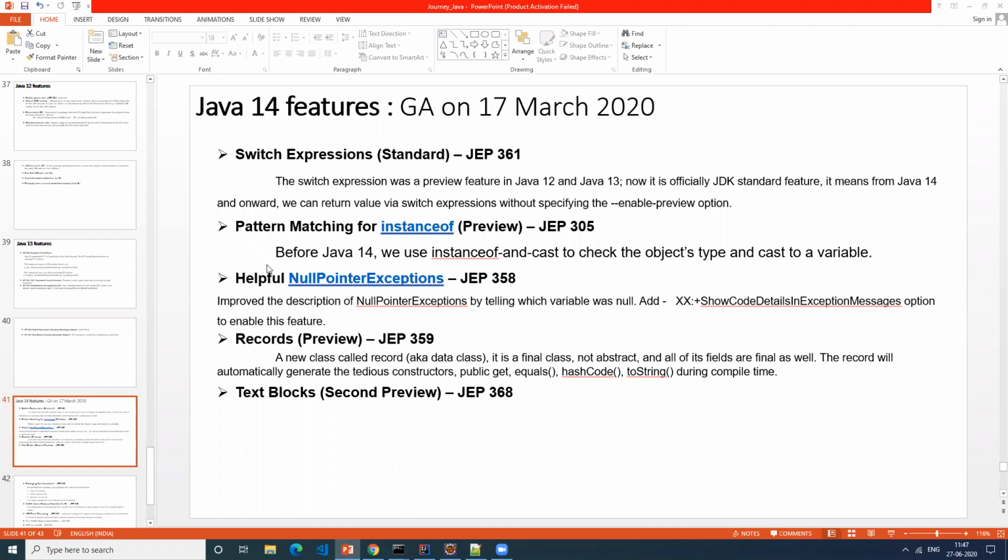Okay. Now Java 14 is a new release that Oracle has provided. These are the latest features that we can start using. Many of the Java 12 and 13 features got standardized in Java 14. So these are the main highlights of Java 14, and this is one significant release from Oracle. Any questions before I start Java 14?